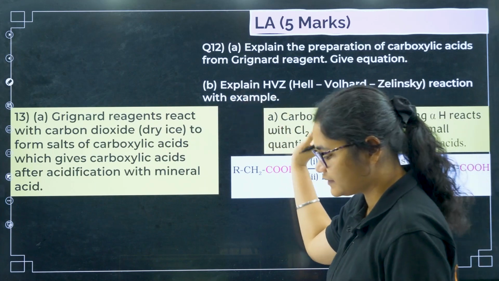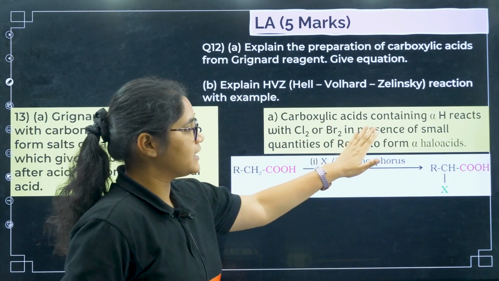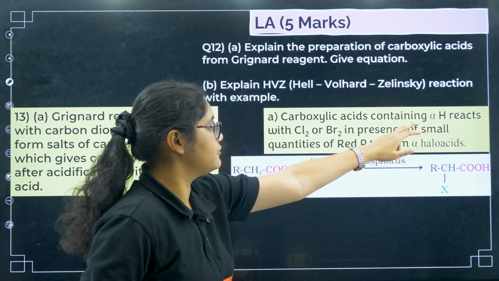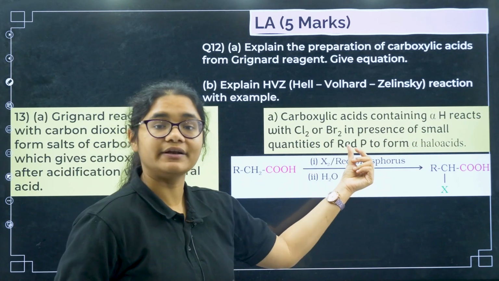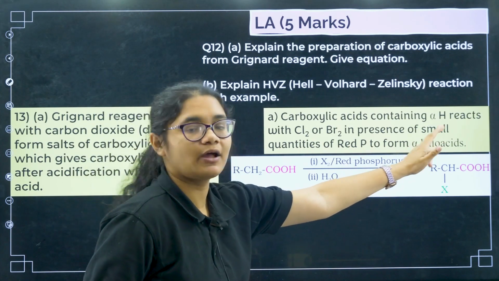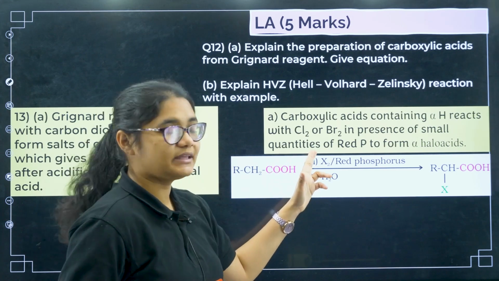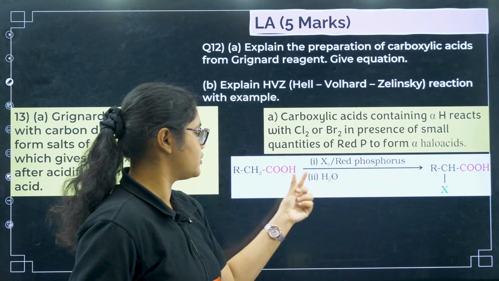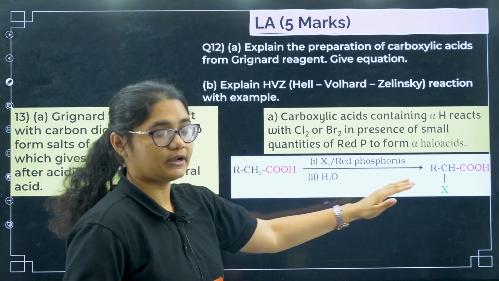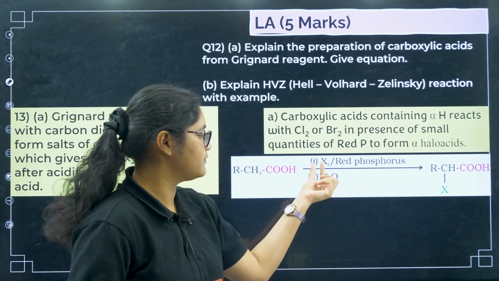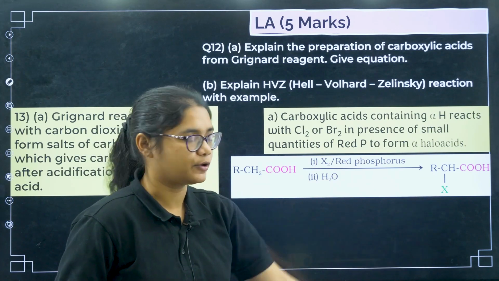So you can see what is HVZ reaction. HVZ reaction is that carboxylic acid containing alpha hydrogen reacts with chlorine or bromine in the presence of a small quantity of red phosphorus to form alpha haloacids. So if you have this RCH2COOH and you react with X2, that is red phosphorus and water, this is your alpha hydrogen, right? So this alpha hydrogen will be converted to X. Whatever you have taken, chlorine or bromine, that will be converted to this X.